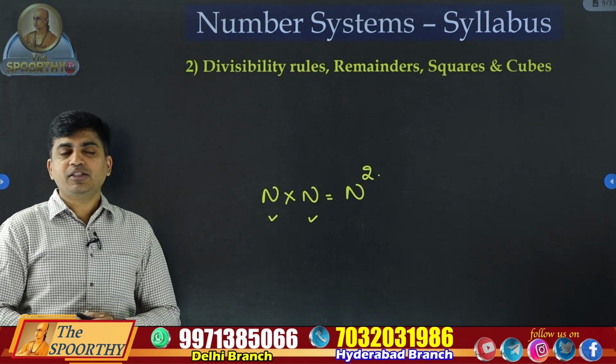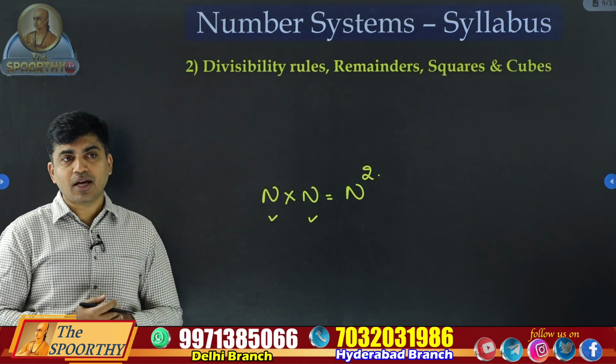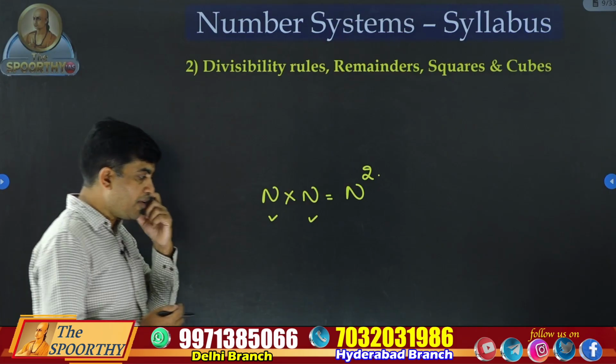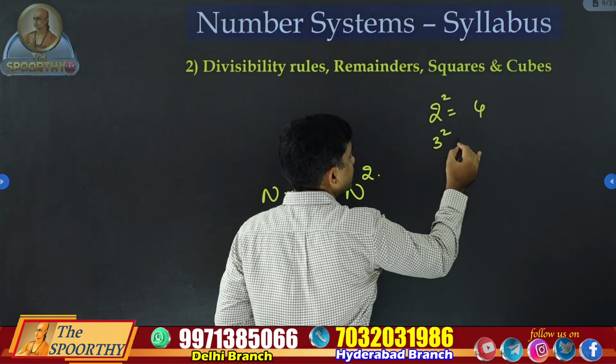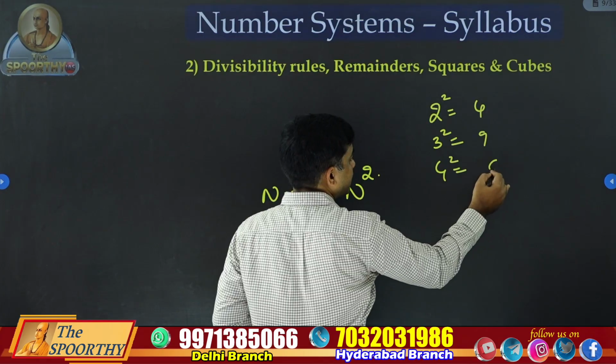Especially the last digits are important. In perfect squares, 2 square is 4, 3 square is 9, 4 square is 16.